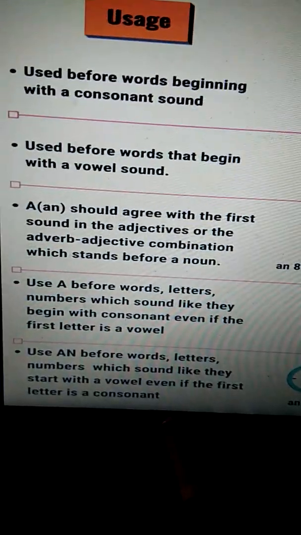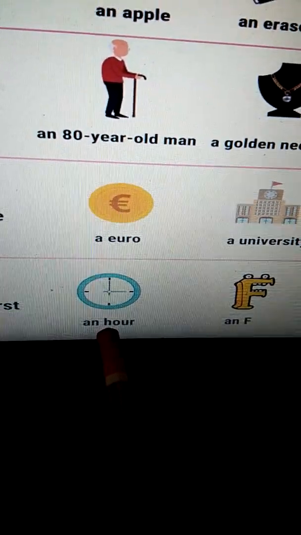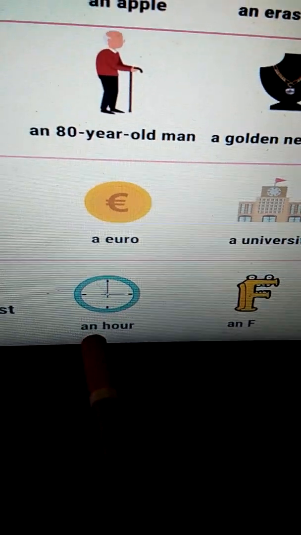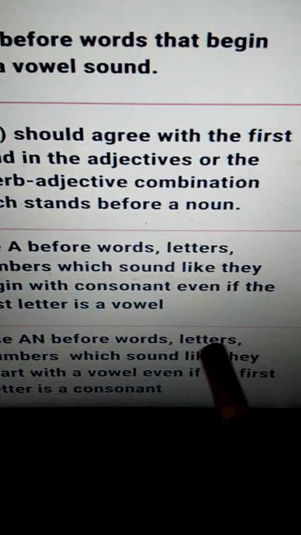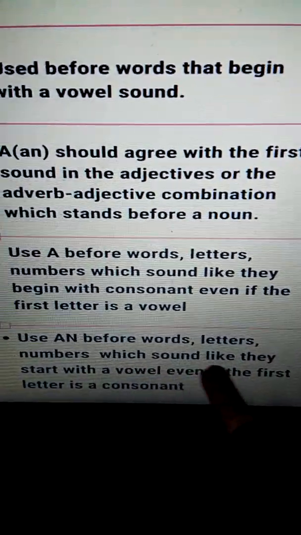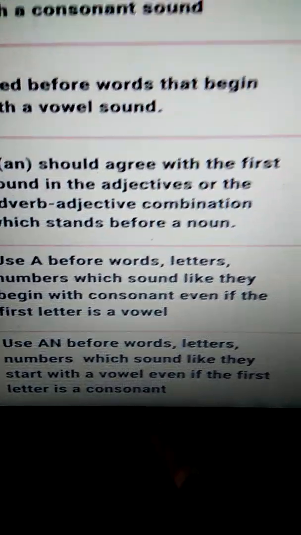In the same way, if a word starts with a consonant but sounds like a vowel, we use an. Use an before words, letters or numbers which sound like they start with a vowel even if the first letter is a consonant.